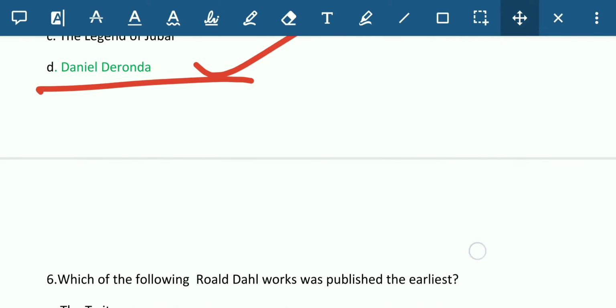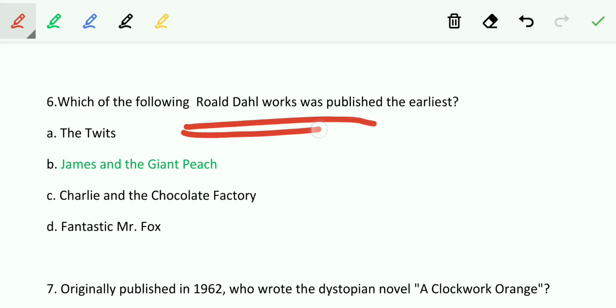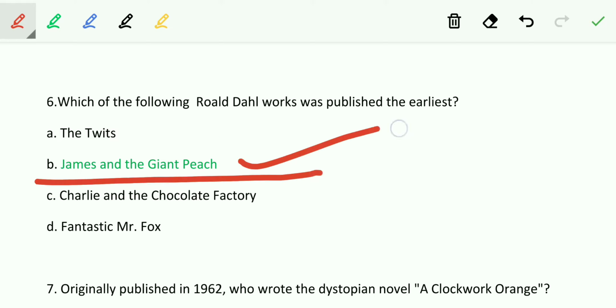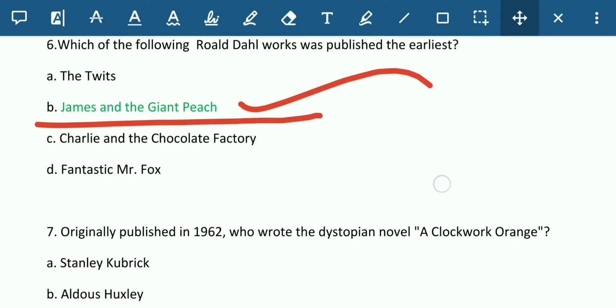Let's see the next question now. Which of the following Roald Dahl works was published the earliest? Which was the first work published by Roald Dahl? Roald Dahl is also a very nice name in literature, which I have come across very recently. So the answer is James and the Giant Peach. James and the Giant Peach is the right answer, written by Roald Dahl. Very important question. Let's see the next question.